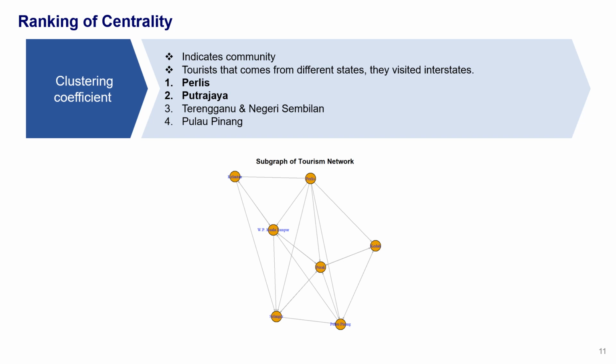Perlis has the highest clustering coefficient followed by Putrajaya. Why does Perlis have the highest clustering coefficient? Because Perlis has 10 pairs of neighbors connected by edges out of 15 possible triplets centered at Perlis. Moreover, Perlis is a small state, as well as Putrajaya. So the size has a close relationship with the clustering coefficient.